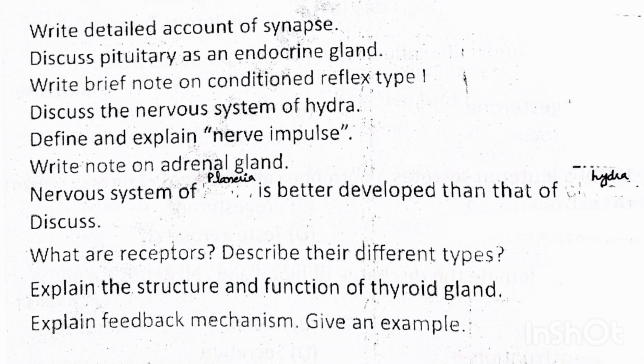Define and explain nerve impulse. Write note on adrenal gland. Nervous system of planaria is better developed than that of hydra. Discuss what are receptors, describe their different types. Explain the structure and function of thyroid gland. Explain feedback mechanism, give an example.